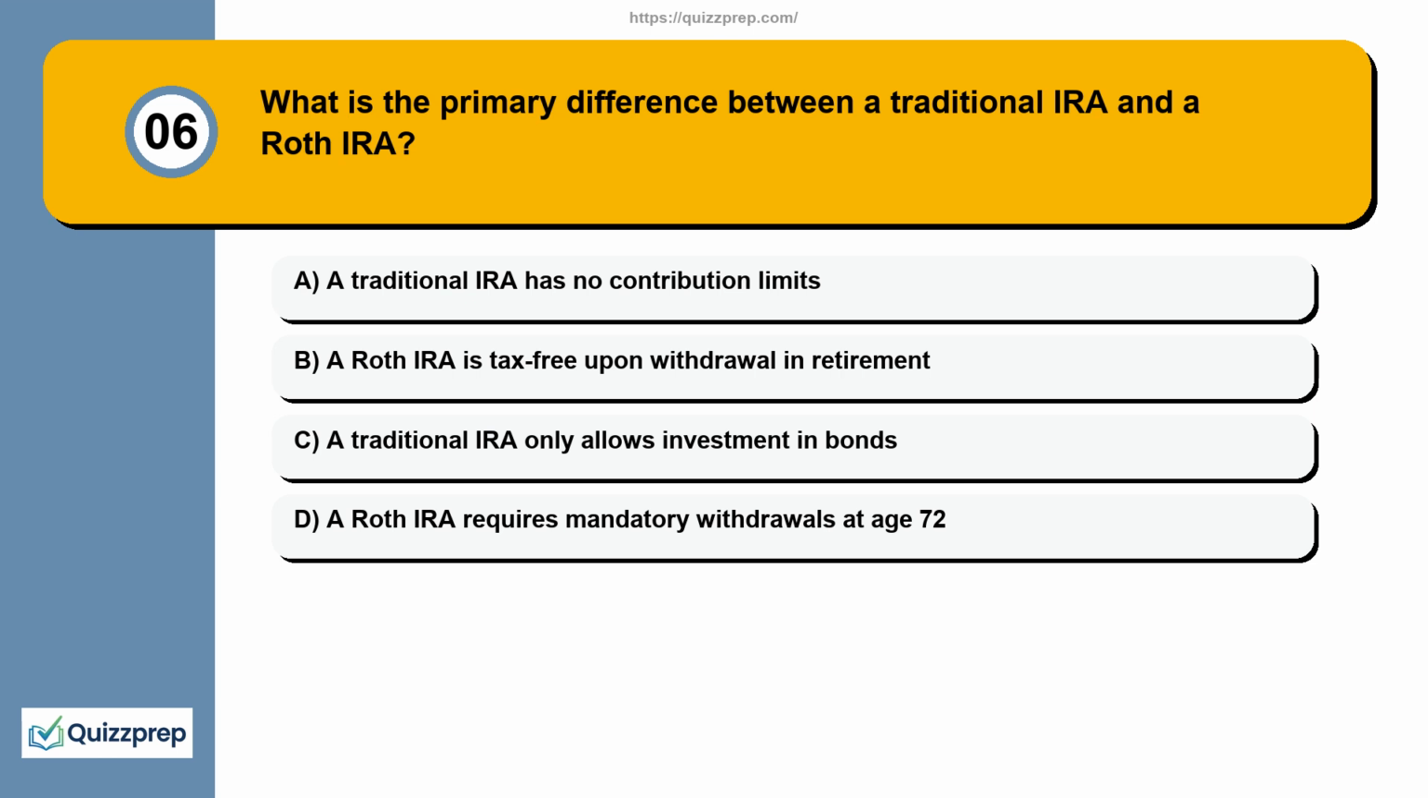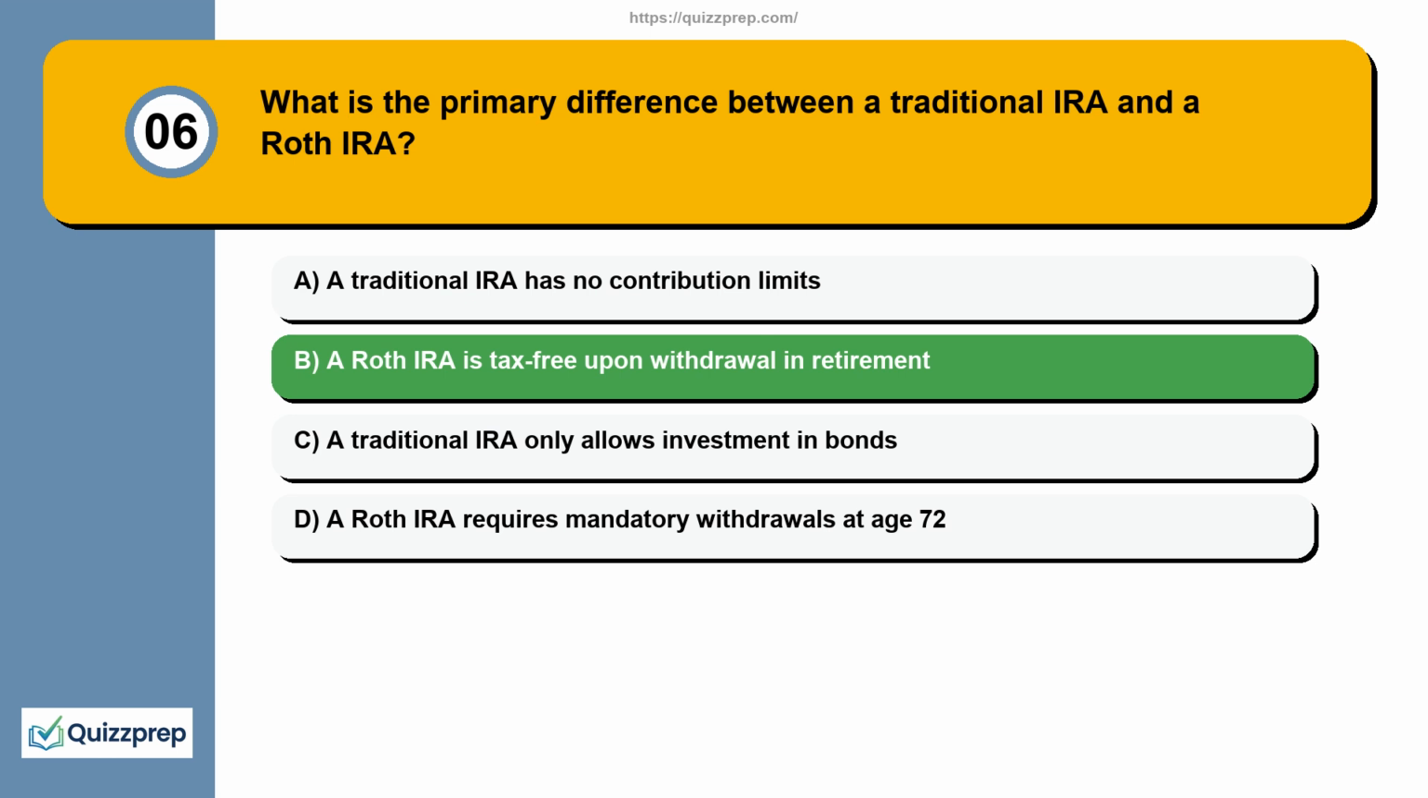Question 6. What is the primary difference between a traditional IRA and a Roth IRA? Here are your options. Option A. A traditional IRA has no contribution limits. Option B. A Roth IRA is tax-free upon withdrawal in retirement. Option C. A traditional IRA only allows investment in bonds. Option D. A Roth IRA requires mandatory withdrawals at age 72.